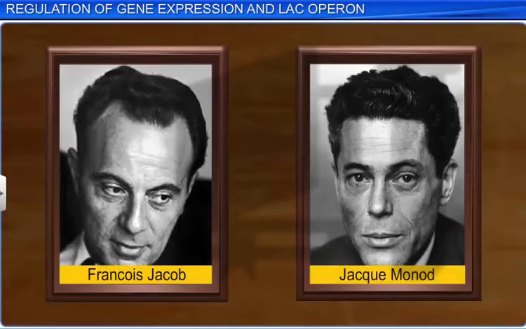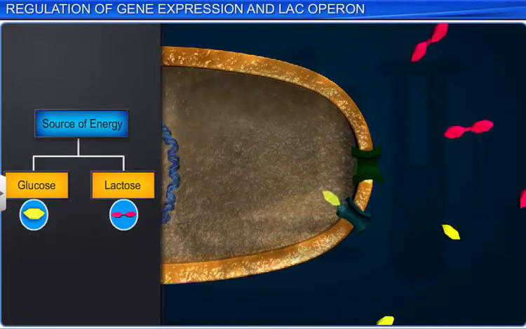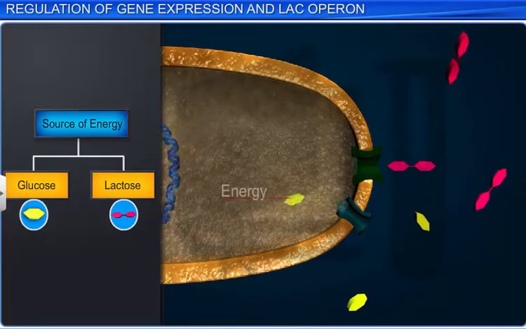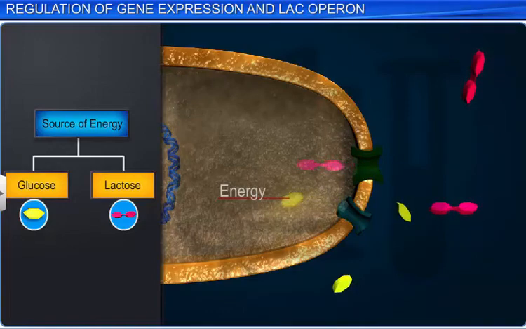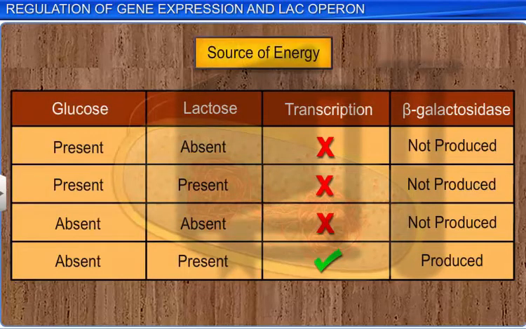They were also the first to explain a transcriptionally regulated system. The bacterium E. coli uses either glucose or lactose as a source of energy. Depending on the source of energy available, there are 4 possible situations that exist in the bacterium, as shown in the table.